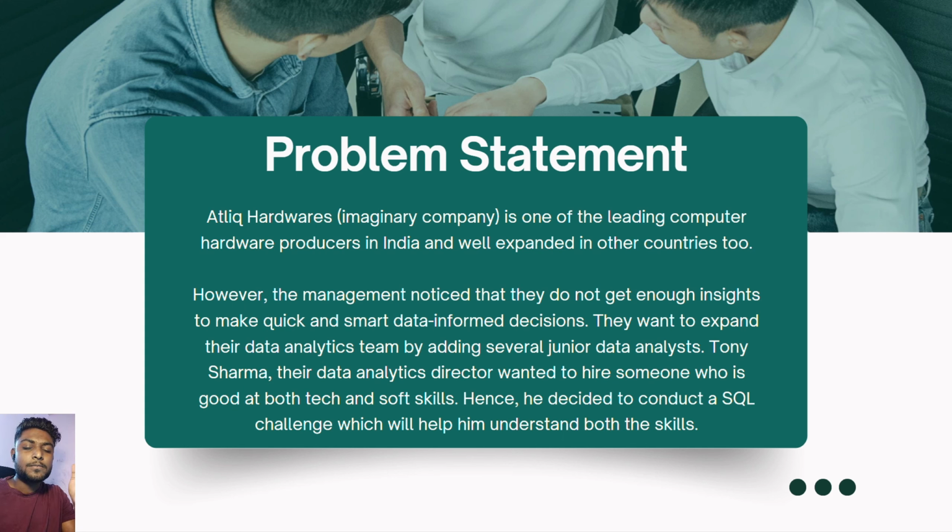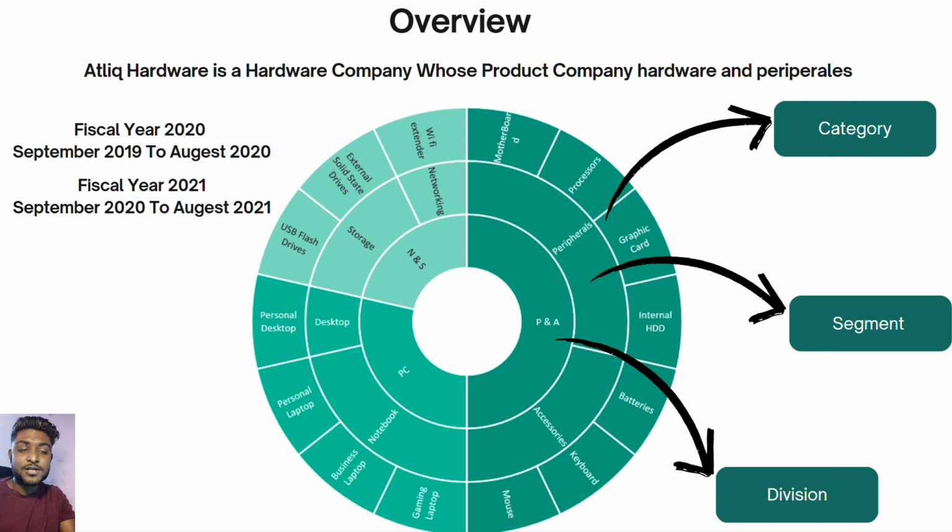So, Atliq Hardware is a growing company which makes computer hardware and peripherals, and their fiscal year starts in September and ends in August. Like their fiscal year 2022 started in September 2019 and ended in August 2022, similar for the fiscal year 2021. Now in the middle you can see a sunburst chart which is representing the hierarchy of different products in Atliq Hardware.